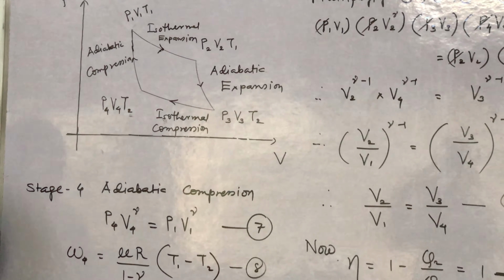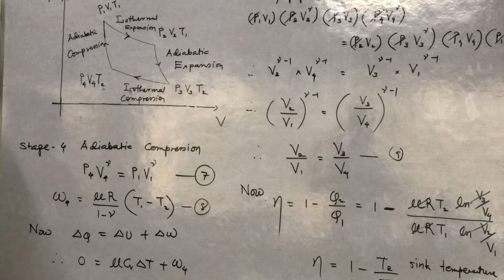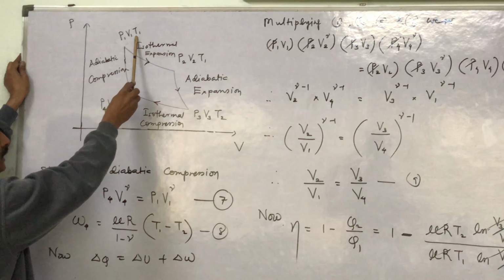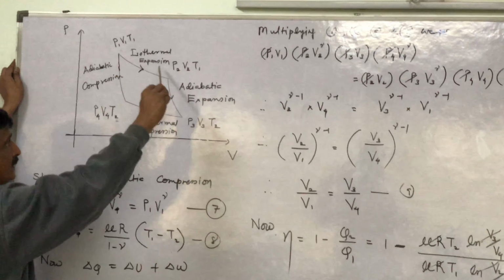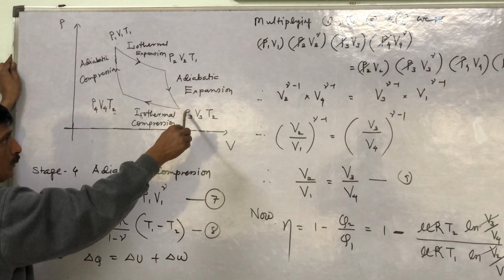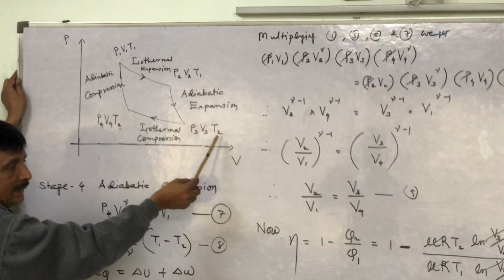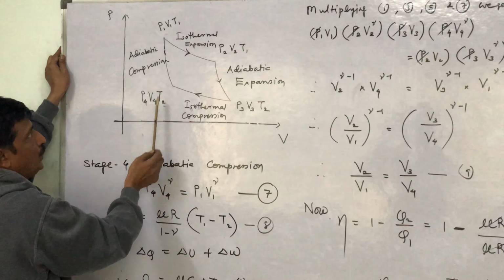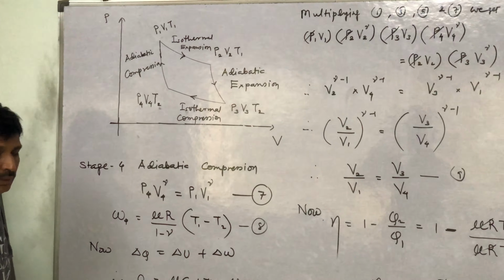We attain the same position again. So cyclic process is there. This one P1 V1 T1, P2 V2 T1, temperature remains same. Then after P2 V2 T1, P3 V3 T2, delta Q is 0. Okay, temperature decreases. Then isothermal compression, so P4 V4 T2, and then after P1 V1 T1.